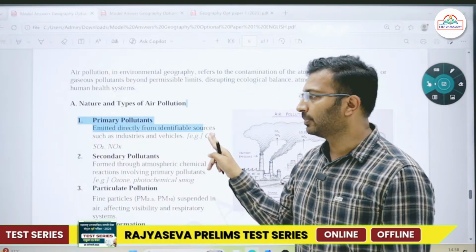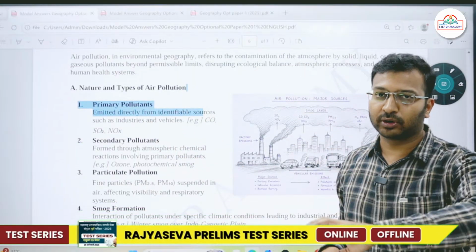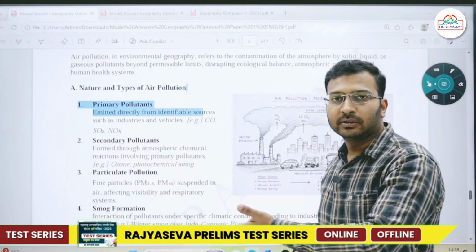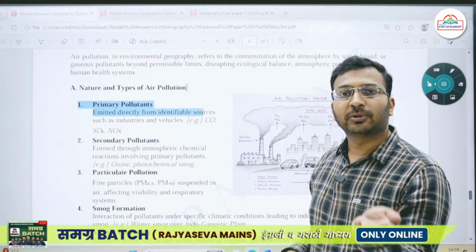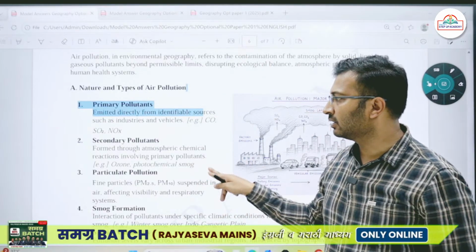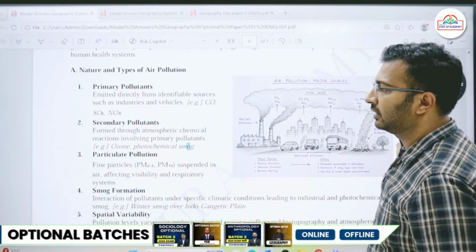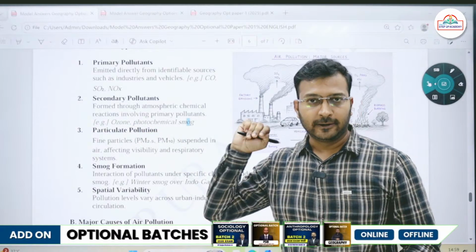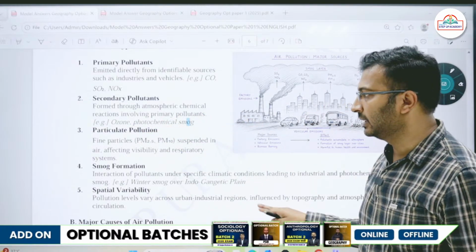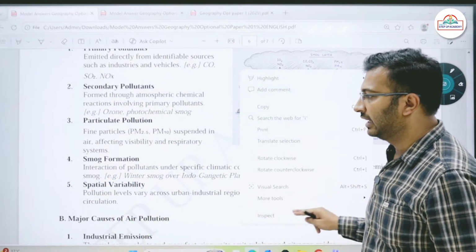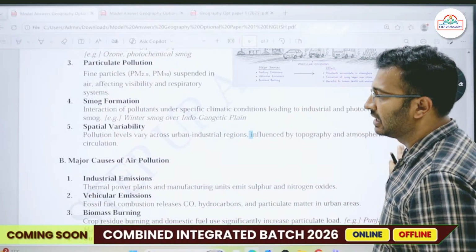Then there are secondary pollutants which get transformed over a period of time. For example, CFCs are responsible for ozone depletion; they are secondary pollutants. Then there are particulate matters affecting the respiratory system of living beings, smog formation, and spatial variability.